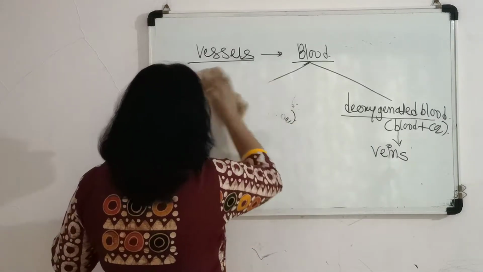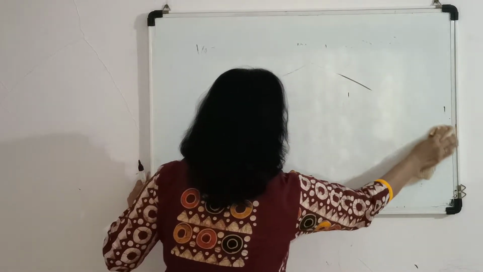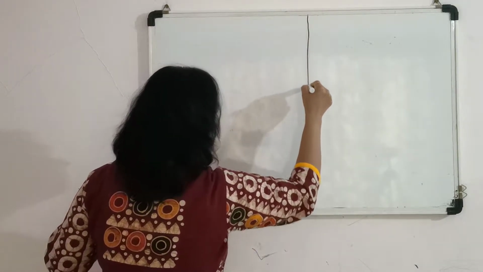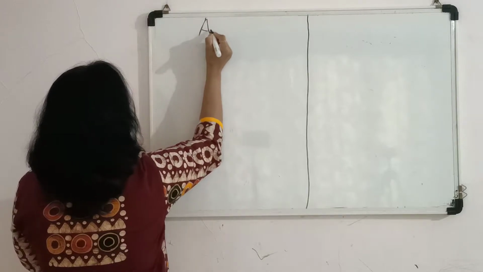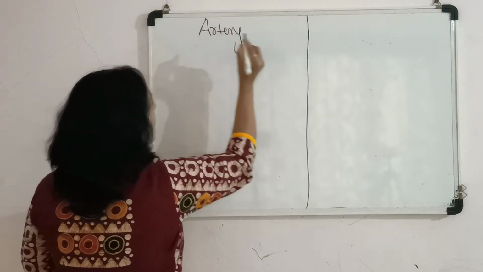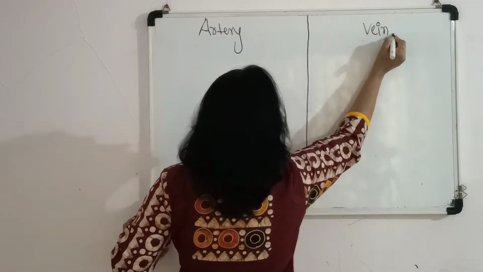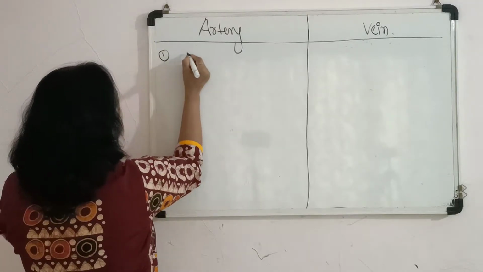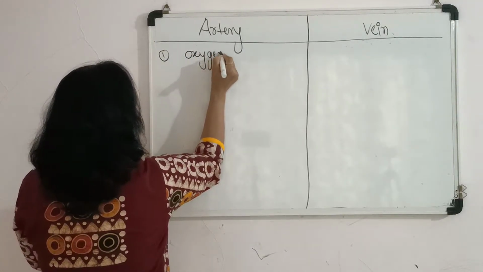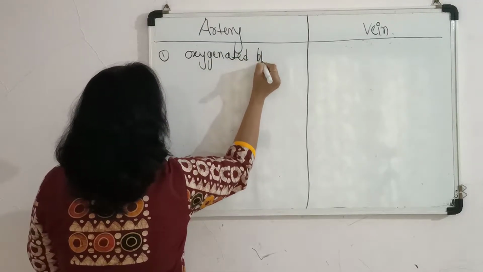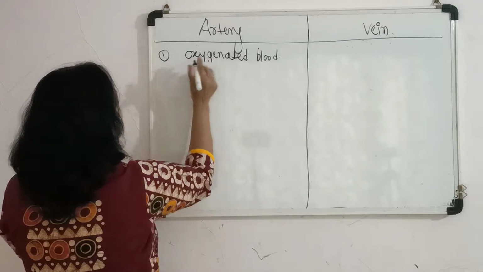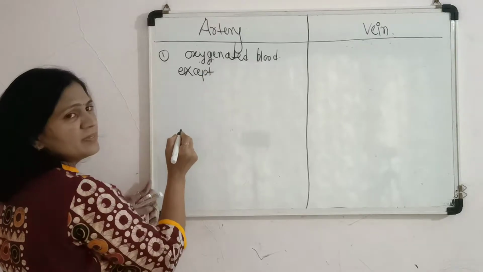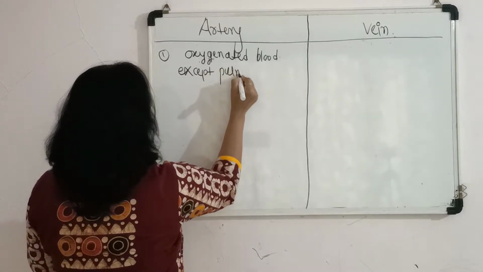So we will see these two vessels, artery and vein, in a differentiated form. First of all, here there are the artery and the vein. The first difference is that arteries carry oxygenated blood, but there is a certain exception, except the pulmonary artery.